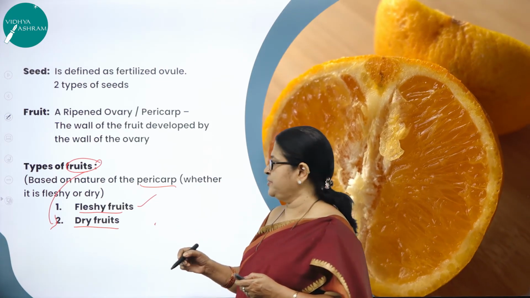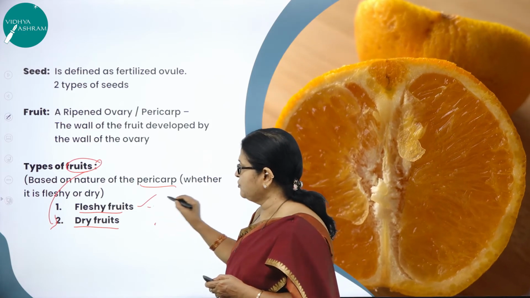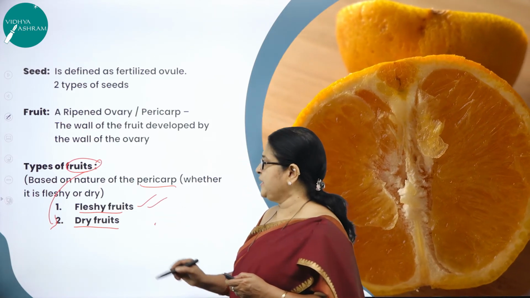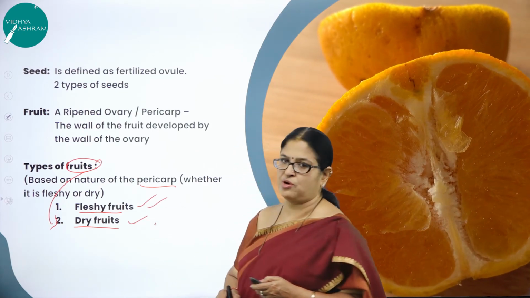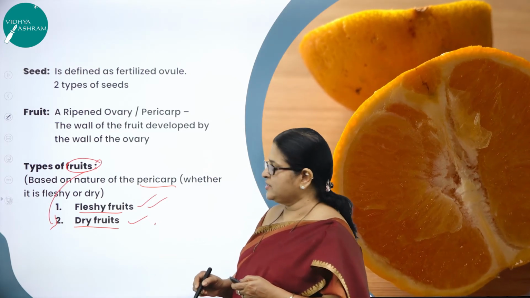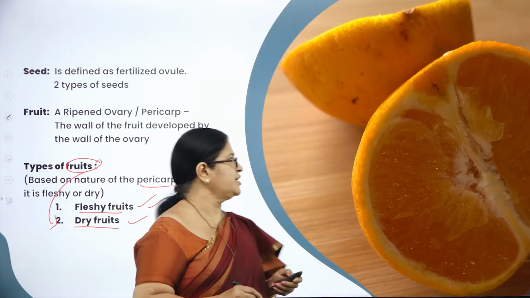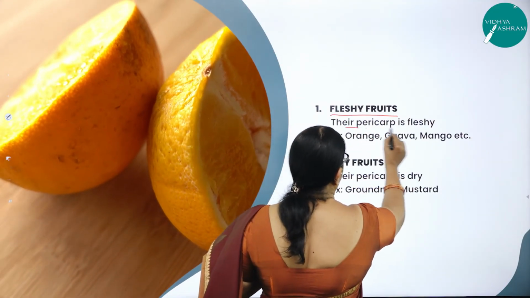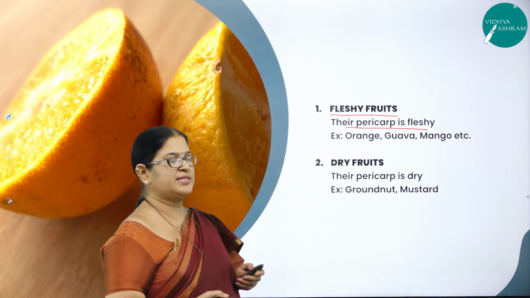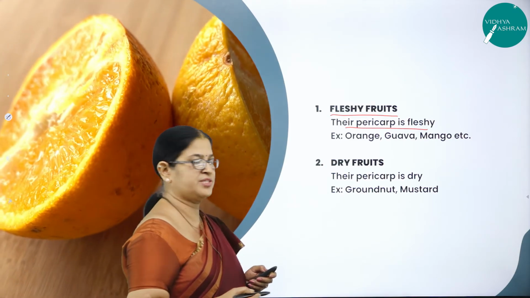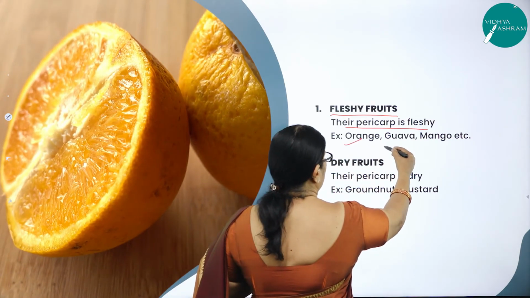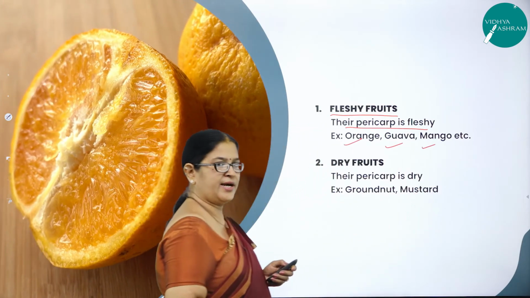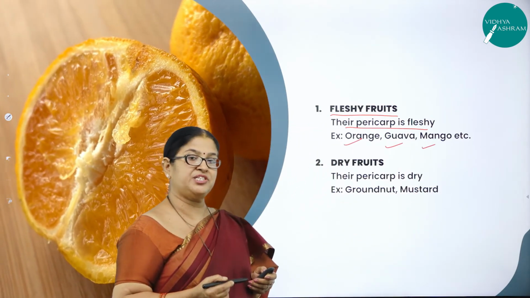If the pericarp is fleshy, we call such fruit fleshy fruits. If the pericarp is dry, then we call it dry fruits, right? Now let us study these two fruits in the next slide. As I said, fleshy fruit is one whose pericarp is fleshy. What examples can you give for fleshy fruits? Orange, guava, mango, etc. Why do we call these fruits fleshy fruits?